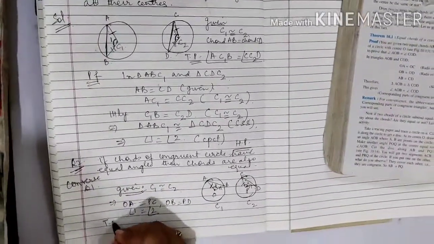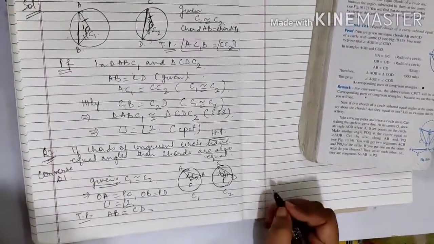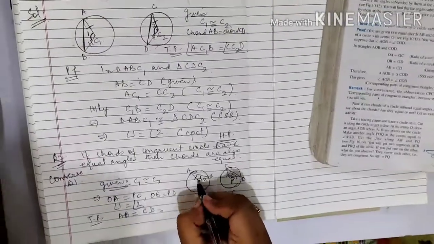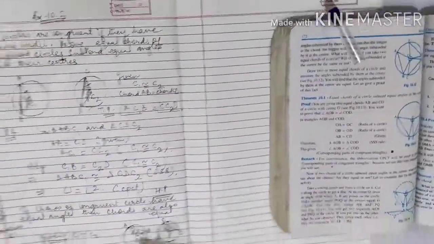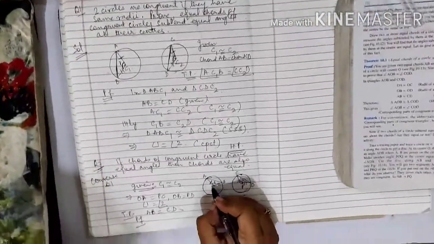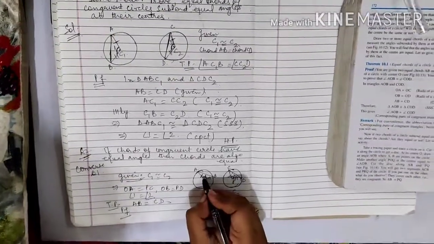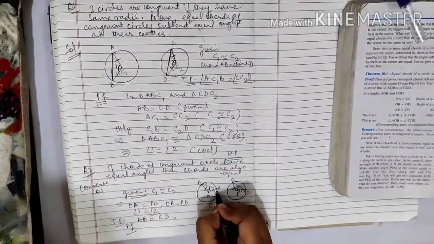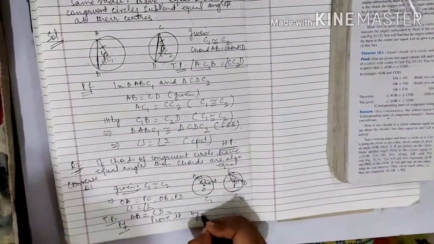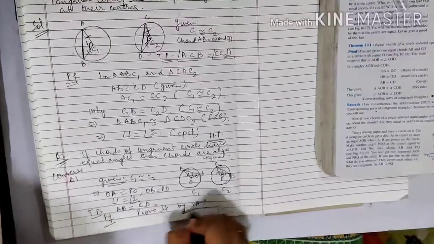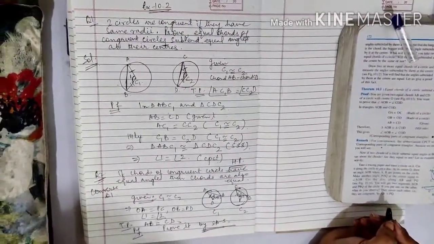What is to be proved? We have to prove AB equals to CD. Right? Now again, how will you do it? You will use congruency. Which congruence rule will you be applying here? It will be SAS. So prove it on your own by SAS. These were just two very easy questions of exercise 10.2.